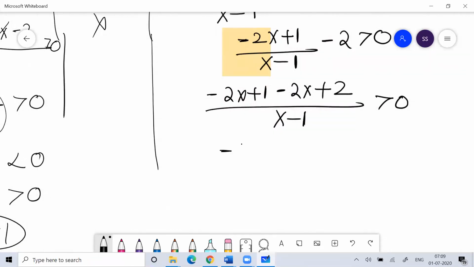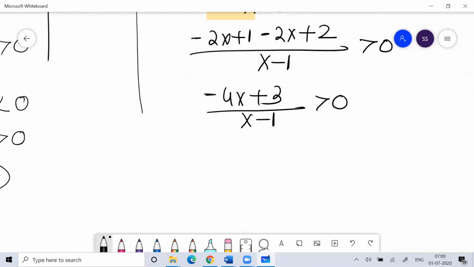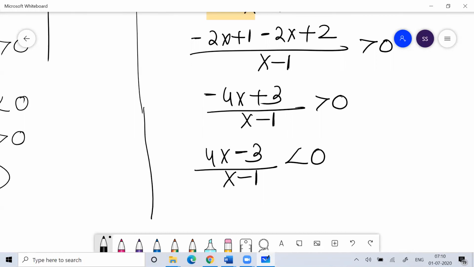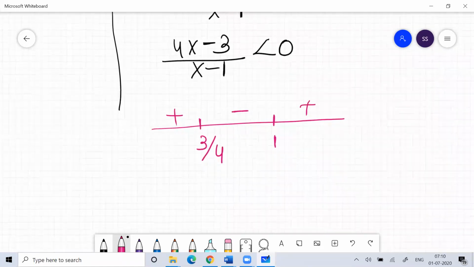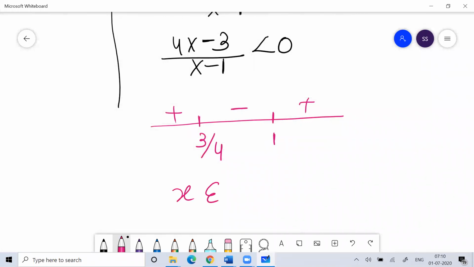So this is minus 4x plus 3 divided by x minus 1 greater than 0. So I can write (4x minus 3) by (x minus 1) less than 0. So with this I can determine my critical points. The critical points would be 3 by 4 and 1. Positive, negative, positive. You're looking for a negative value. So the x value you're looking for is between 3 by 4 and 1.